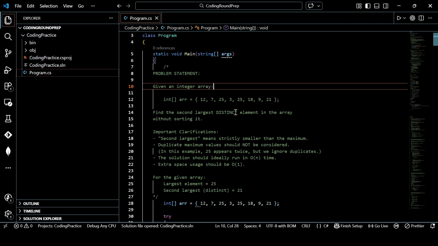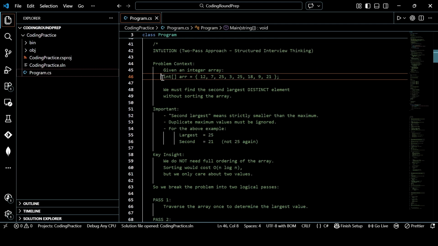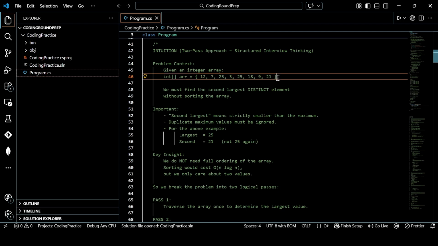We will add it. Let's understand the intuition of how we are going to solve it. So we have this array, right? We need the second largest, so first we will find the largest element. For that, we will run a loop, find the largest number and store it in a variable. In the second loop, we will run the loop in a different way. First, we will pass through the entire array, traverse through each element of the array, and figure out which is the largest one.